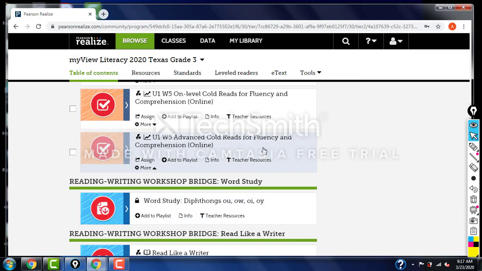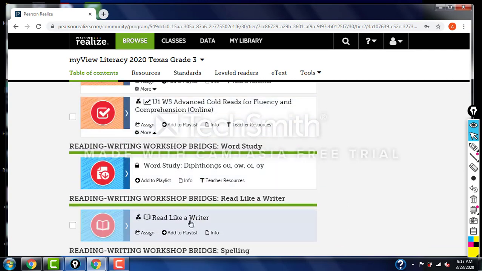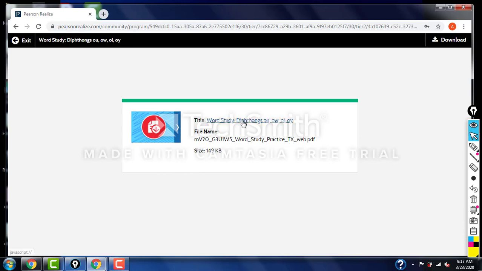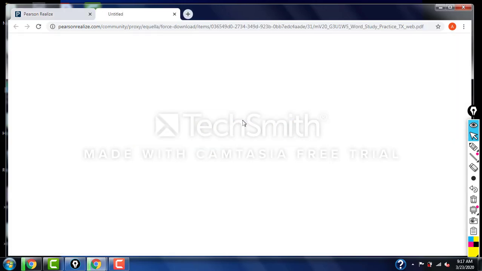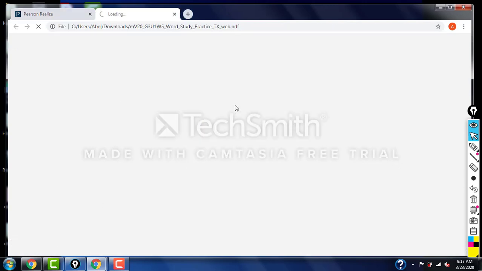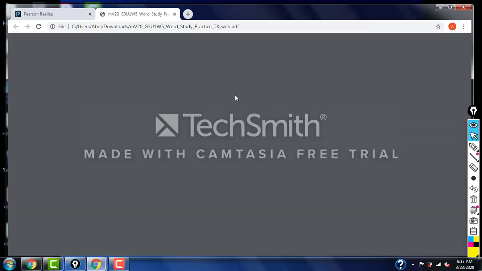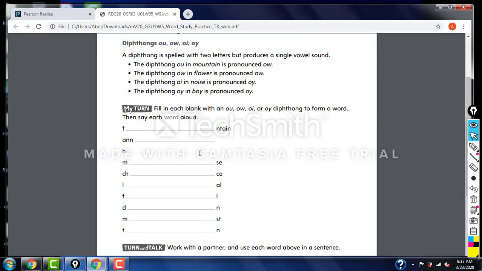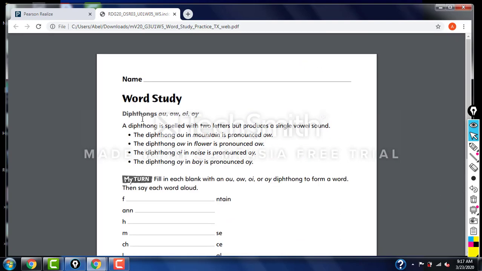And here's your assignment for spelling. Please be patient, and I'll guide you through what you need to do. And of course, you also have your notebooks once you pick those up. Here you have the activity. You can print this out, or you can create these in your notebooks. So everything will be guided.